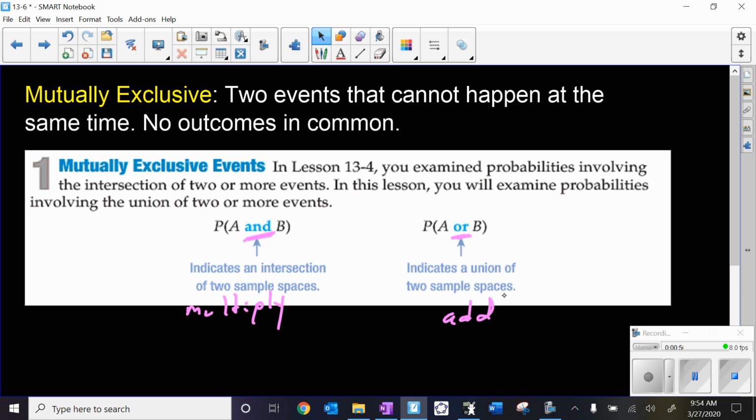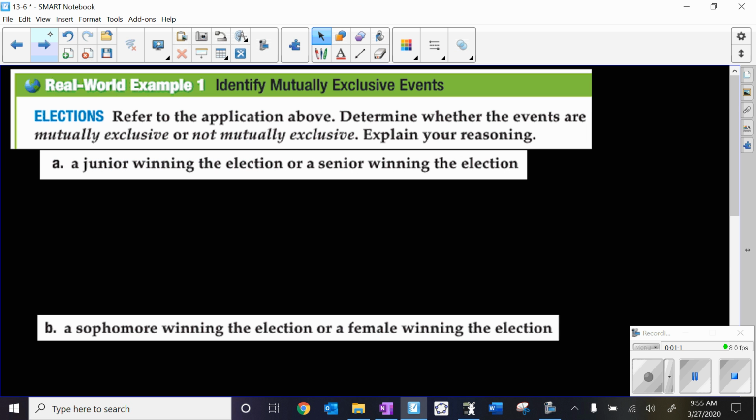Before we get into the idea of finding probabilities, we're just going to see if we understand whether events are mutually exclusive or not. Remember, mutually exclusive is they cannot happen at the same time. Okay, so going over here, letter A, a junior winning the election or a senior winning the election. Well, I can't have a junior or a senior win at the same time, so that means these are mutually exclusive.